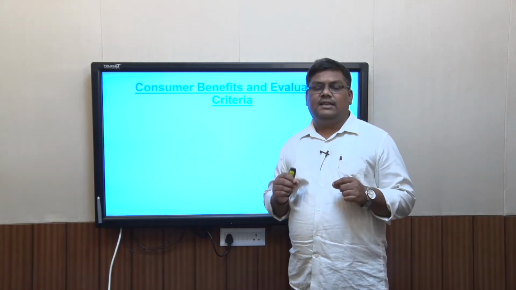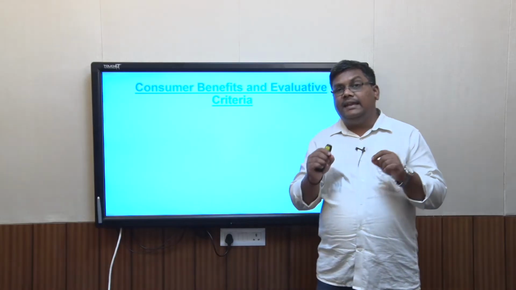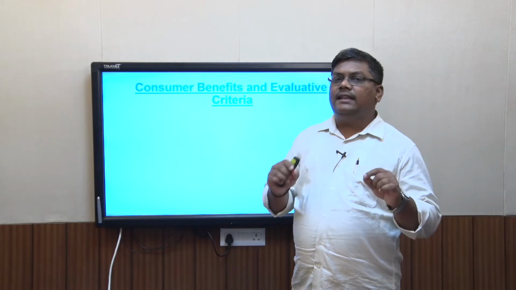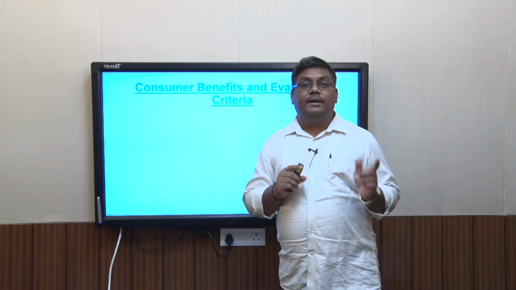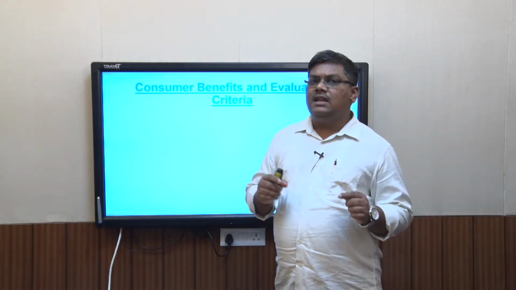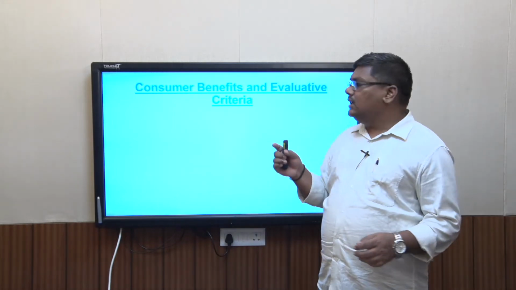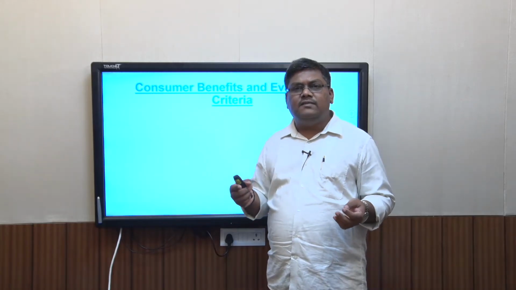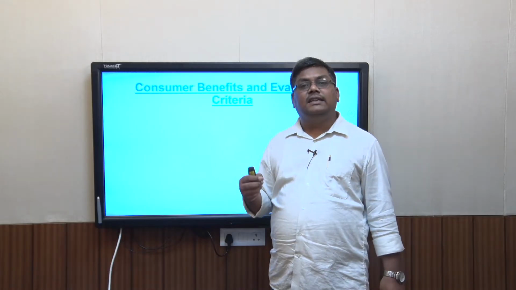Basically, when the consumer is doing alternate evaluation, the reason he is doing it is that he is comparing benefits. Now remember the tagline that I have been using all along in all those lectures: people don't buy products. What they buy is product benefits, whatever benefits come out of products, because it is benefits that they are interested in. So what we look into is the ways in which people do this alternate evaluation. So what are the criteria, right?